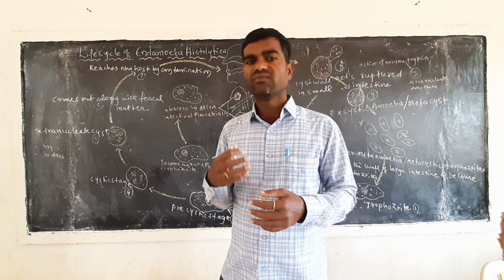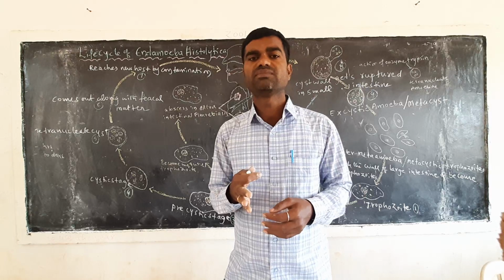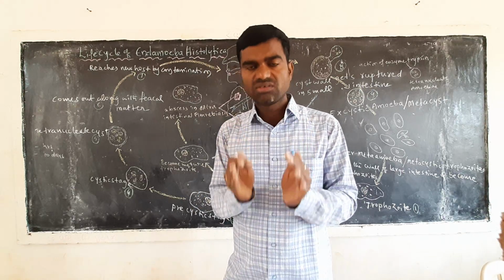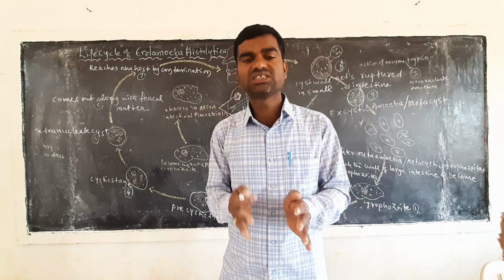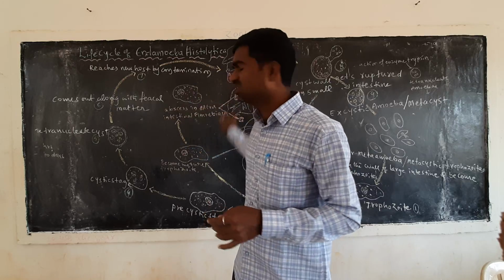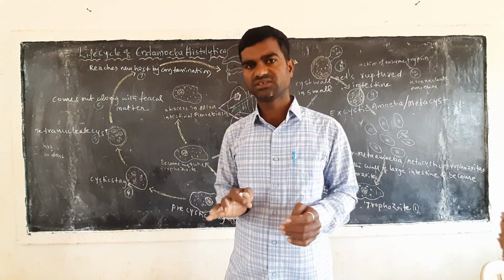So when the fecal matter contains blood and mucosa, it causes the disease called amoebic dysentery, and the process here is called extra-intestinal amoebiasis.